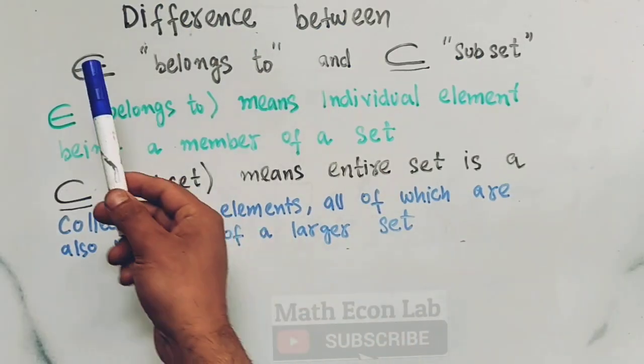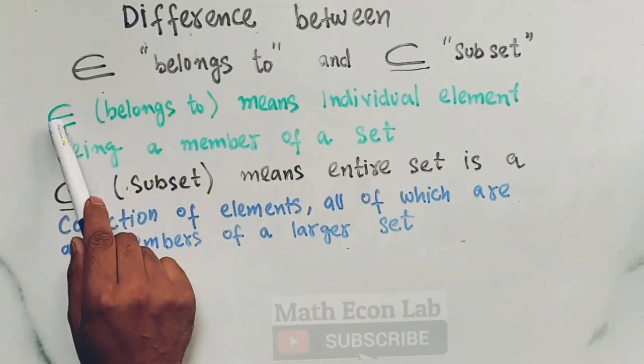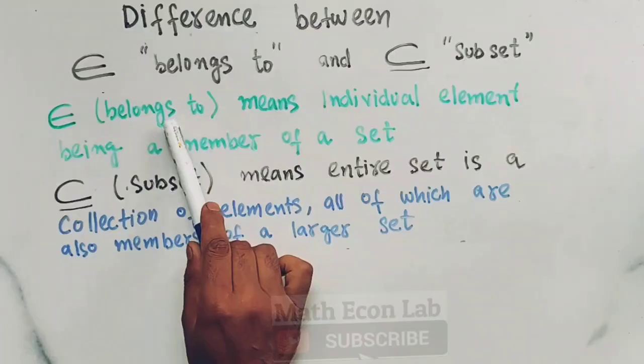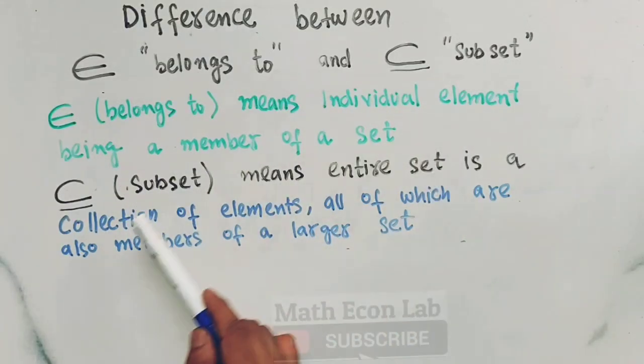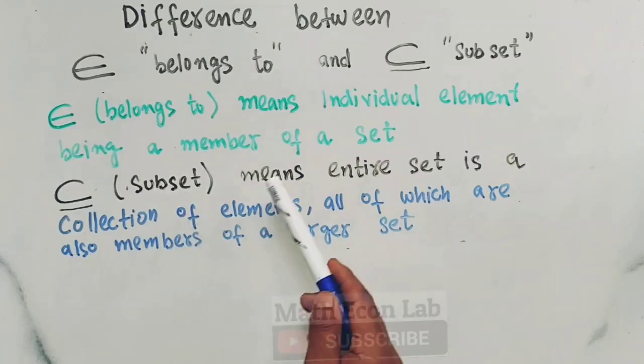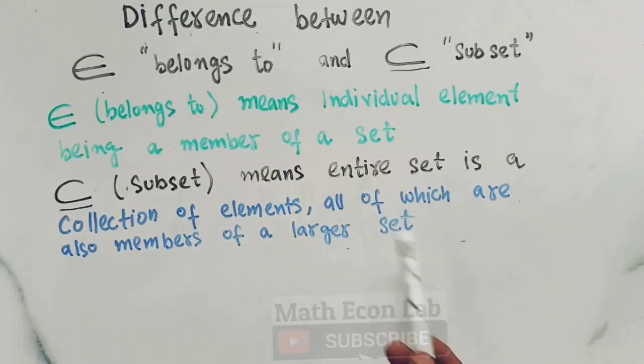Now let us learn the difference between this symbol, which is belongs to, and this symbol, which is subset. This symbol shows belongs to, and it means an individual element being a member of a set, and this symbol shows the subset, which means the entire set is a collection of elements, all of which are also members of the larger set. And let me give you an example.